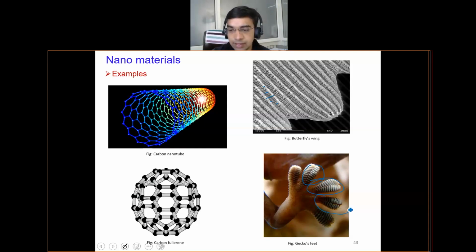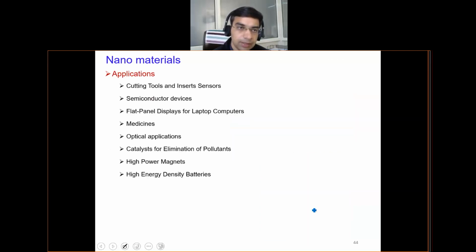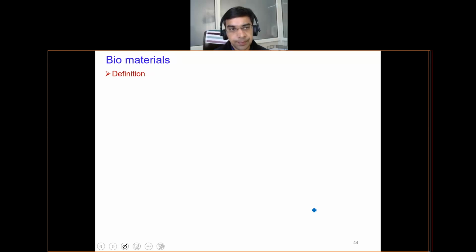Lizard feet have a special structure at the bottom, which gives them a very high adhesive strength. So we have developed materials based on these structures for adhesive applications. And these are some of the applications of nanomaterials: medicines, optical applications, high powered magnets, high density batteries, cutting tools, sensors. They are all made up of these type of materials.